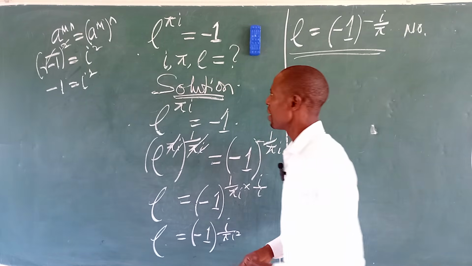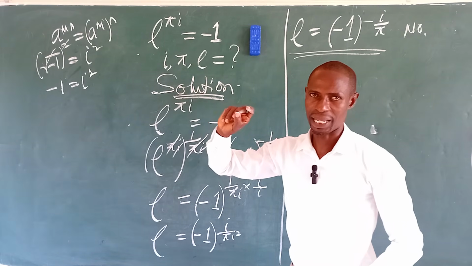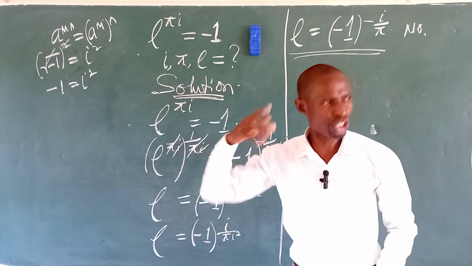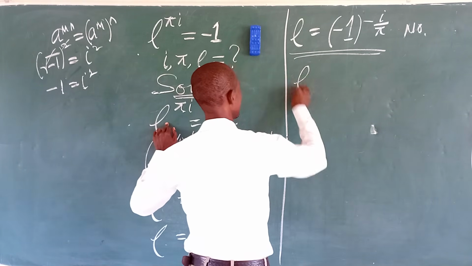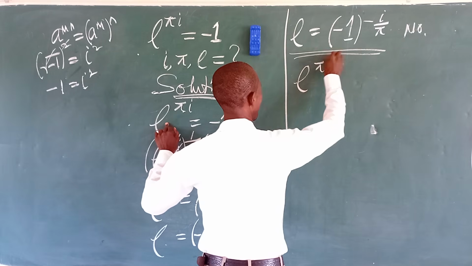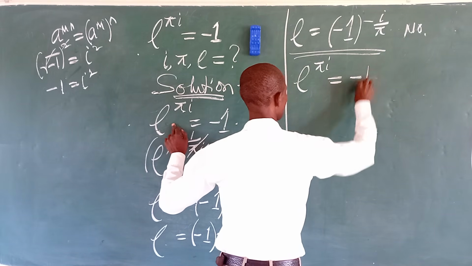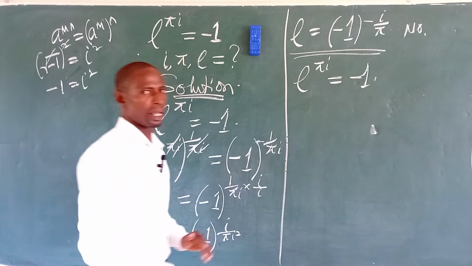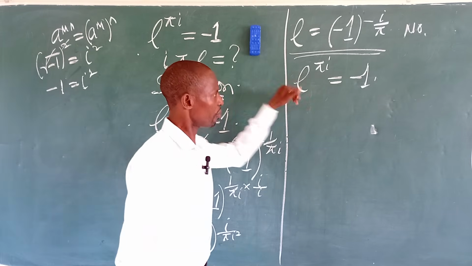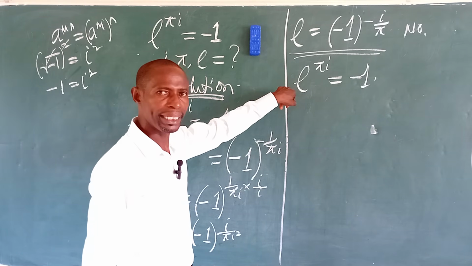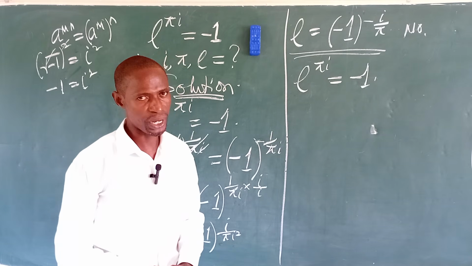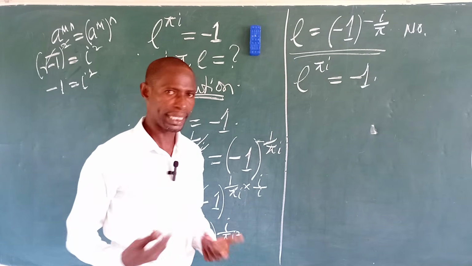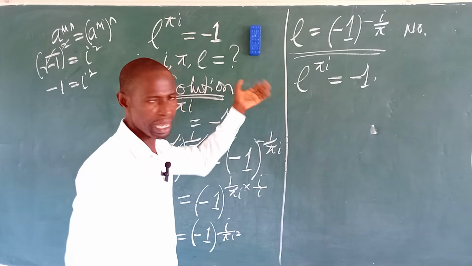Now, let's go ahead and make our I the subject of the formula and see if it will also give us a true expression. So let's take the original equation we know: E raised to the power of pi iota is equal to minus 1. Good. So for us to get our I here, we have to eliminate this E. And for us to eliminate this E, we have to ln both sides of the equation, or we take log base E.